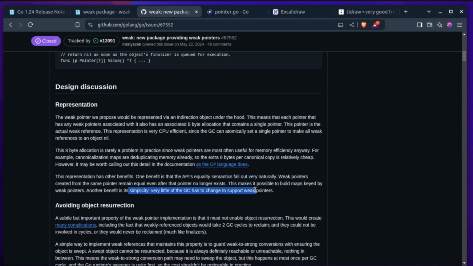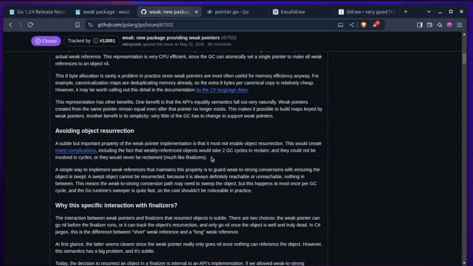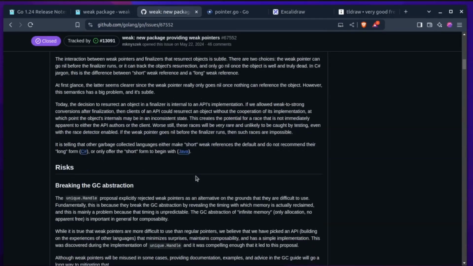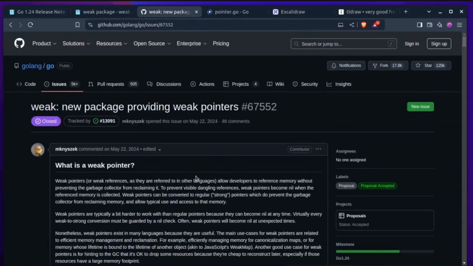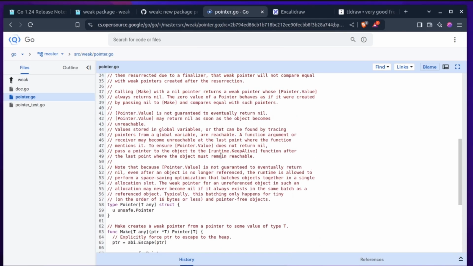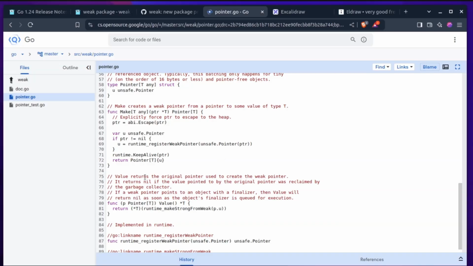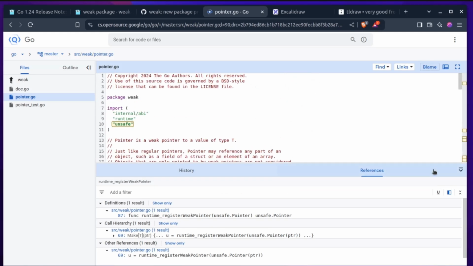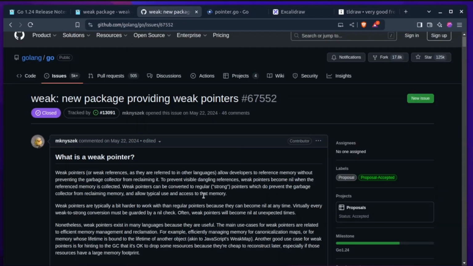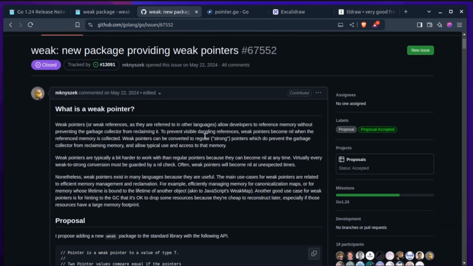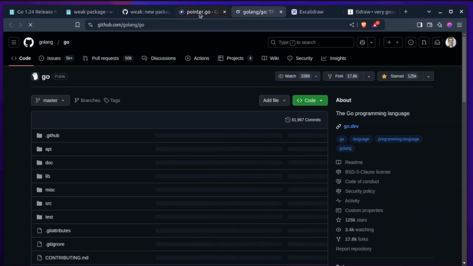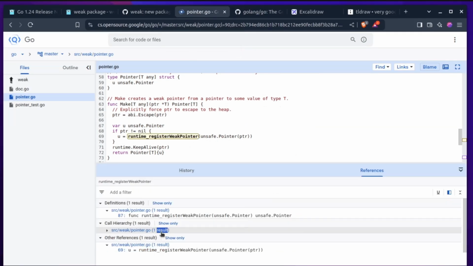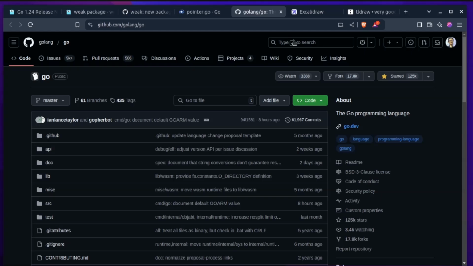And in order to manage weak pointers, the runtime uses a data structure associated with each memory span. This structure holds metadata about the objects within that span, including information about weak references. When a weak pointer is created, an indirection record is allocated in a special area of the heap, which is separate from the main heap that the garbage collector manages directly. This special area is accessible to the garbage collector, and the address of this indirection record is what the weak pointer variable stores. So when the garbage collector determines that an object is unreachable, there is no strong reference or direct reference that exists in the code.